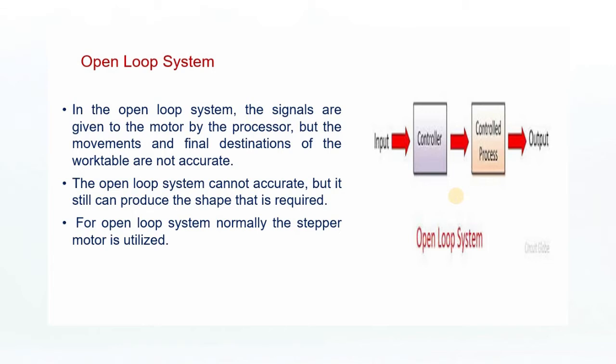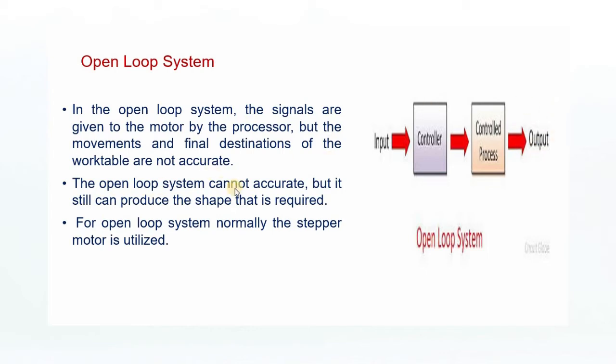Open loop system. In the open loop system, the signals from the input are given to the motor by the processor, but the movements and final destination of the work table, the output, are not accurate.